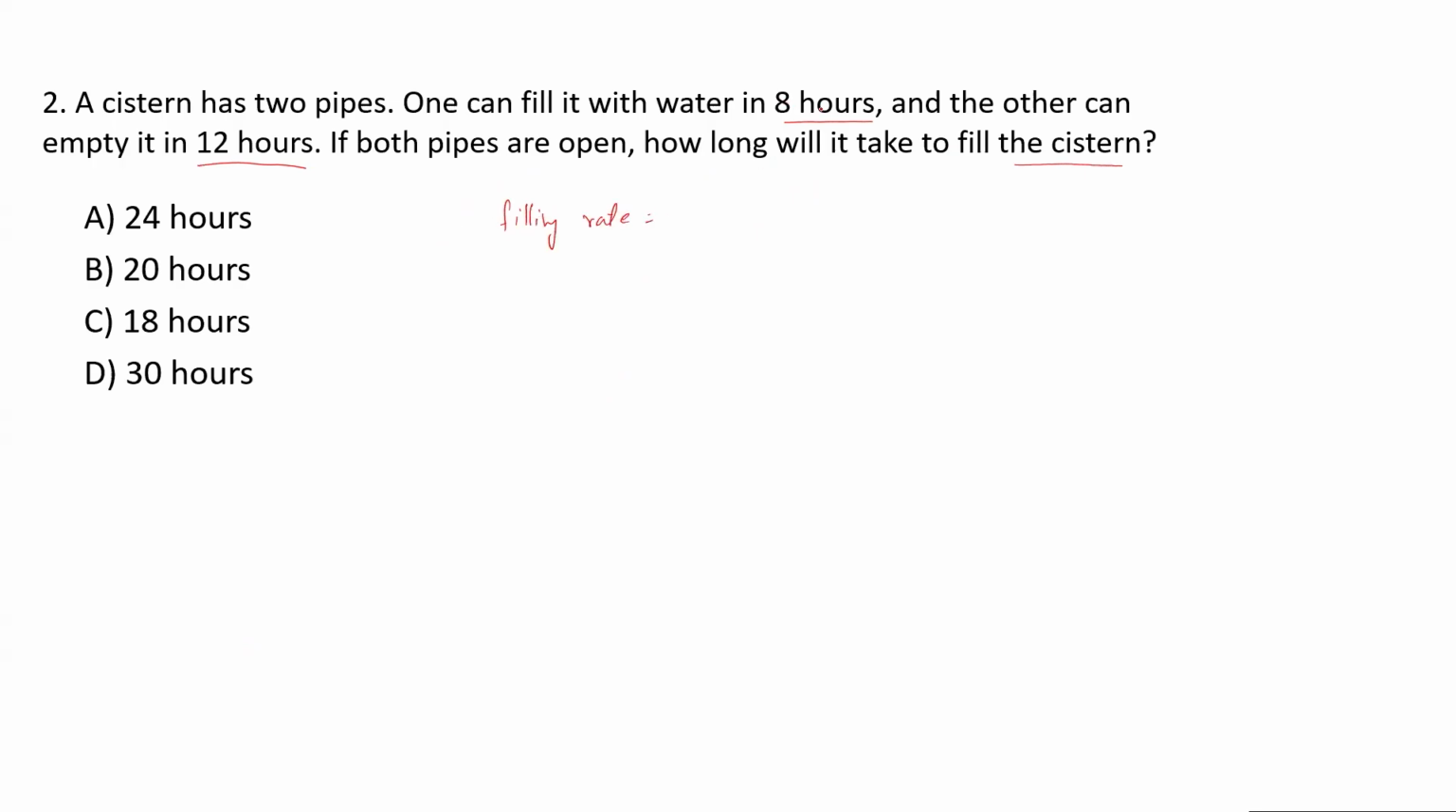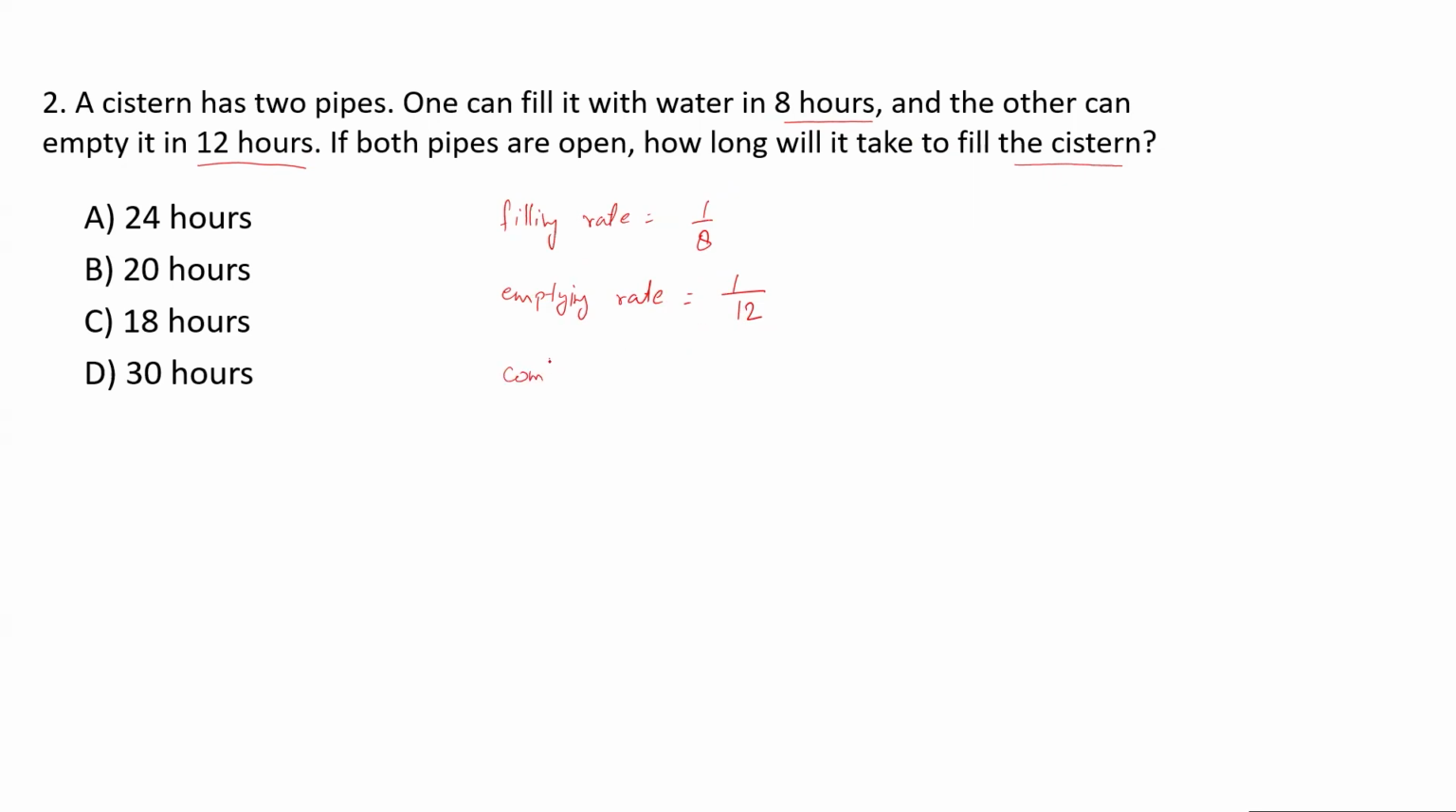Filling rate: one pipe will take 8 hours to fill the tank, so it is 1 upon 8. Then you have an emptying rate also, because you have another pipe which is emptying your tank. Emptying rate is equal to 1 upon 12, right? Because the other pipe will take 12 hours to empty the tank. So emptying rate will be 1 upon 12.